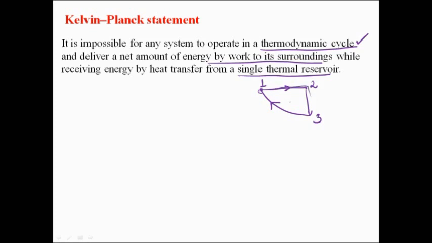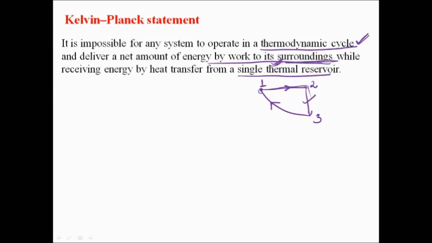Okay, there are various examples of systems operating in a thermodynamic cycle. One example is the power plant. Okay, the thermal power plant. They work on a thermodynamic cycle. So the start point and end point are going to be the same. So if a system operates in a thermodynamic cycle, then what happens? It is delivering a net amount of work to the surroundings. So work is delivered to the surroundings.